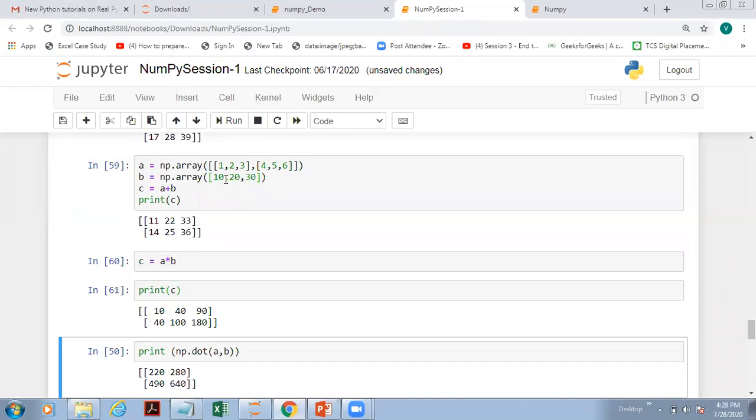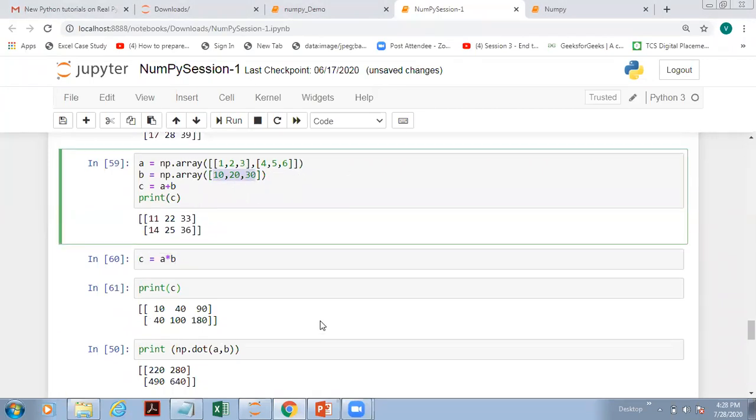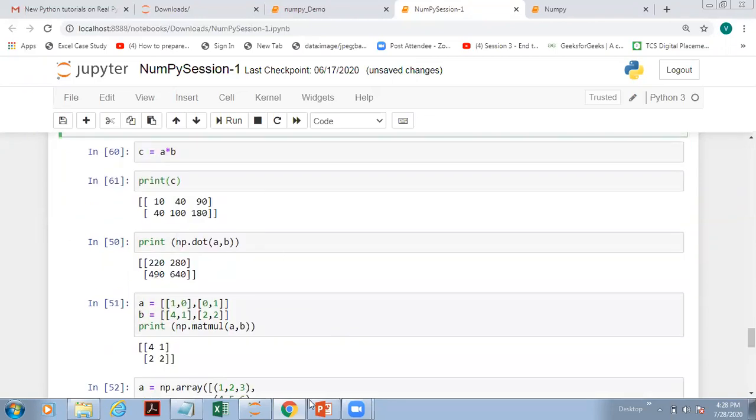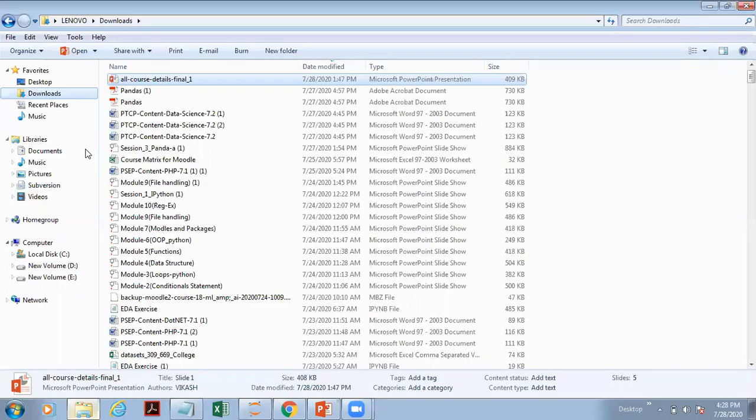You'll get the same result. Okay, this 10, 20, 30 will be replicated and then it will be multiplied. Now next is dot product. So actually I had one slide where I had explained how to do it. One minute, just give me a minute.